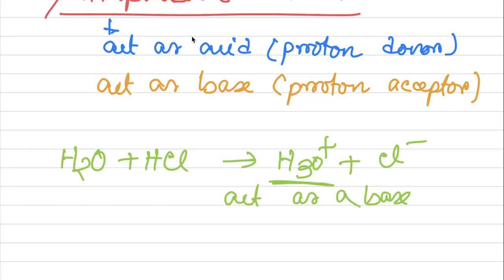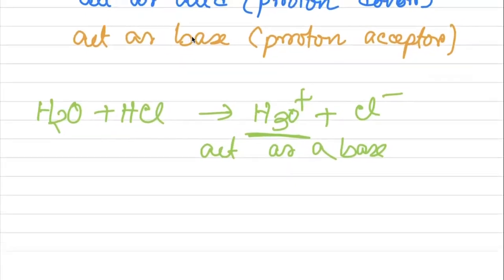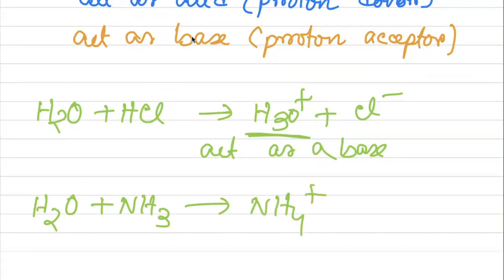And if we consider this one, when H2O is reacting with ammonia, it forms NH4+ plus OH-. Here water acts as a proton donor, and OH- acts as a base.